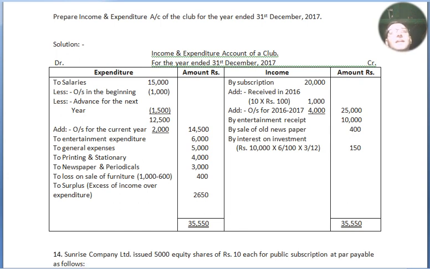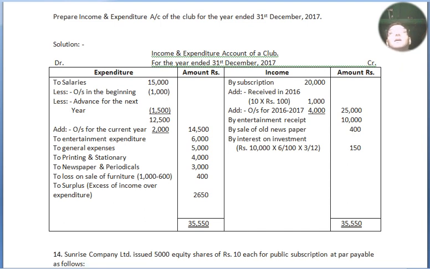To entertainment expenditure rupees 6,000 outer column directly, no adjustment. To general expenses 5,000, no adjustment. To printing and stationery rupees 4,000, no adjustment. To newspaper and periodicals rupees 3,000, no adjustment. To loss on sale of furniture, they have sold for rupees 600 and the original cost price is rupees 1,000, so the loss of rupees 400 is in the outer column.